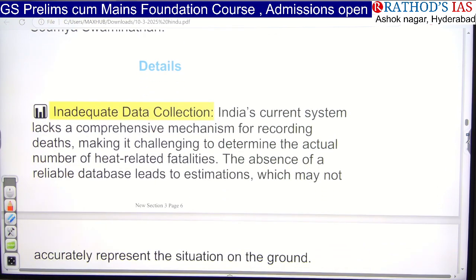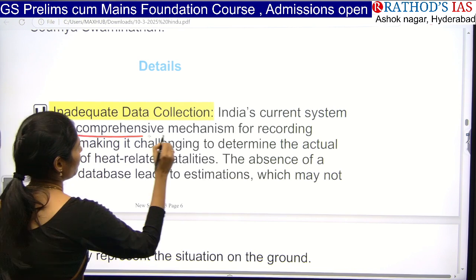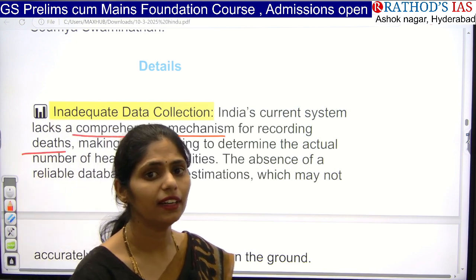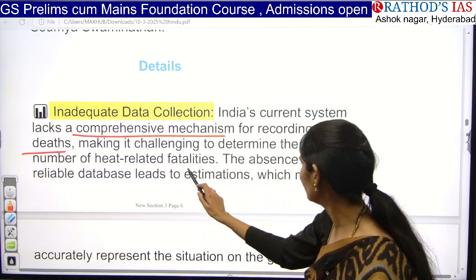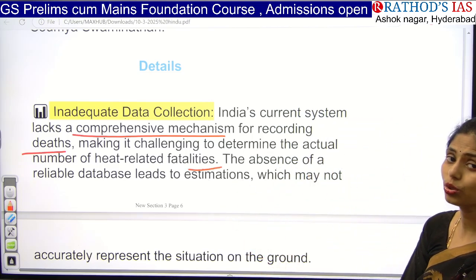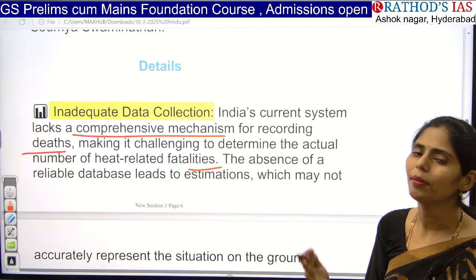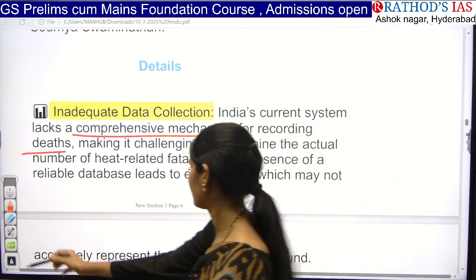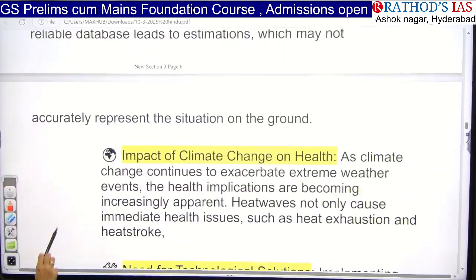The first important reason is we don't have a proper mechanism for recording deaths related to heat. Because of this, we don't have a reliable database to give the data regarding how many people died because of this heat. That is the first important reason.